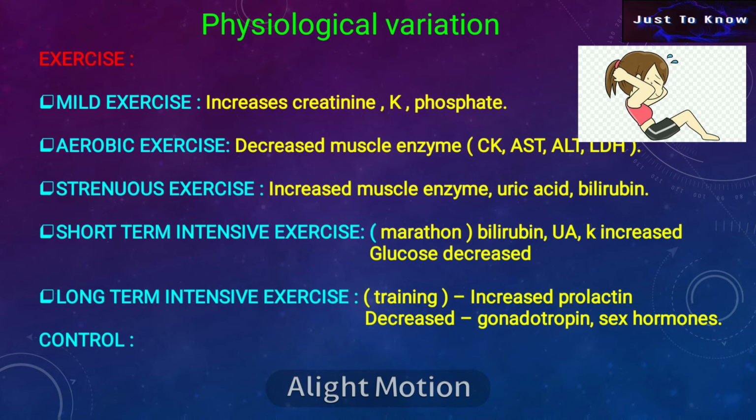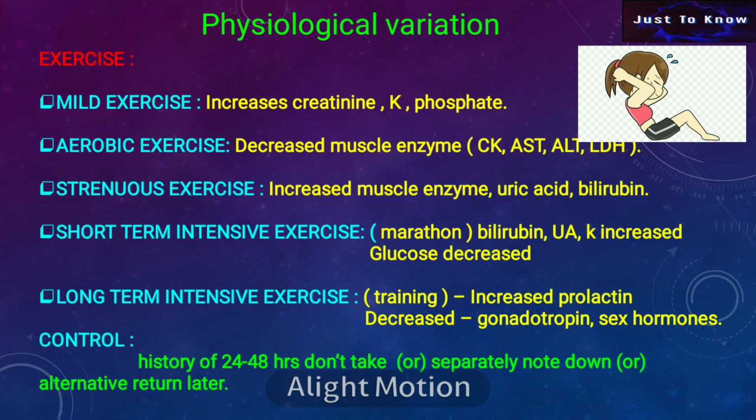Control of this physiological variation that occurs due to exercise: take the history of exercise within 24 to 48 hours. Then the sample should not be taken, or it should be separately noted down, or ask them to return later to collect the sample.